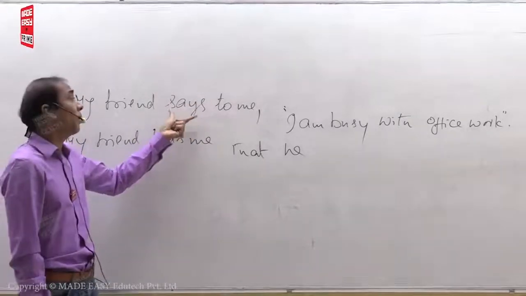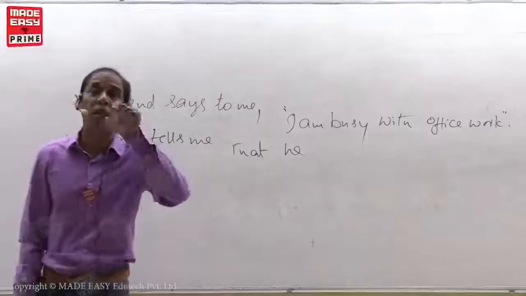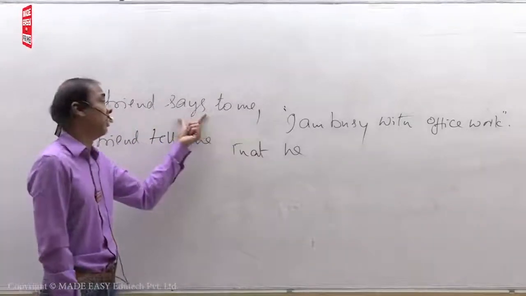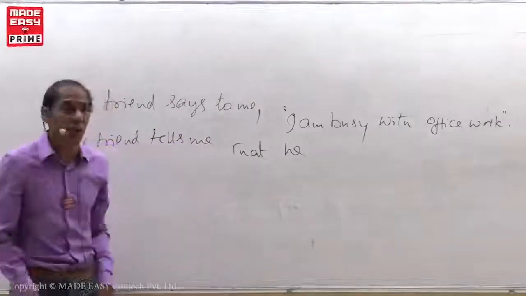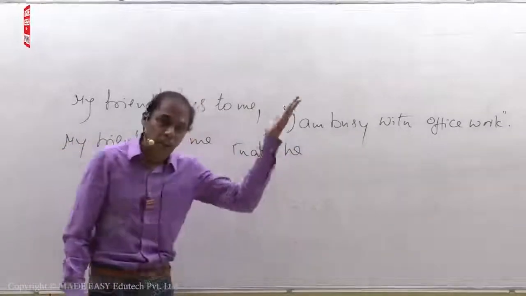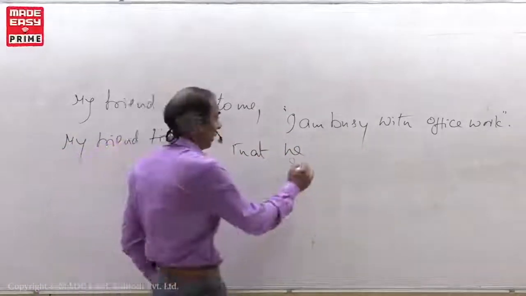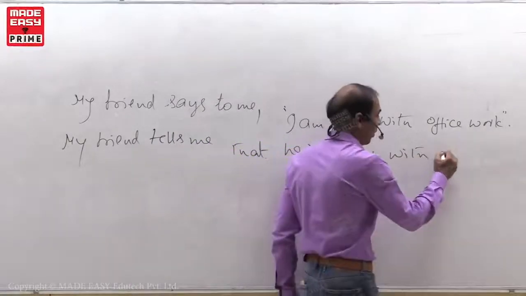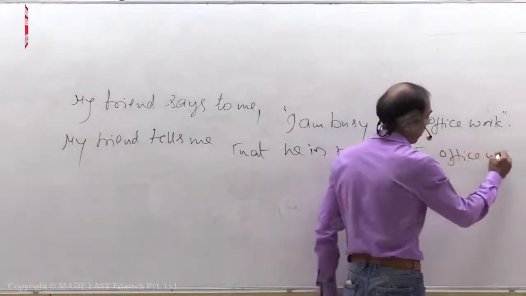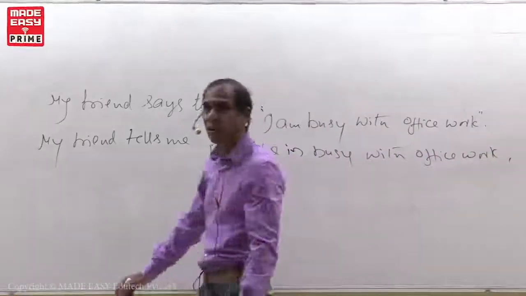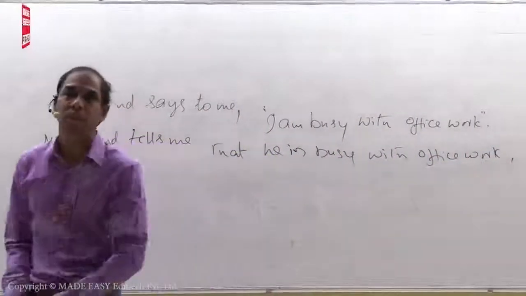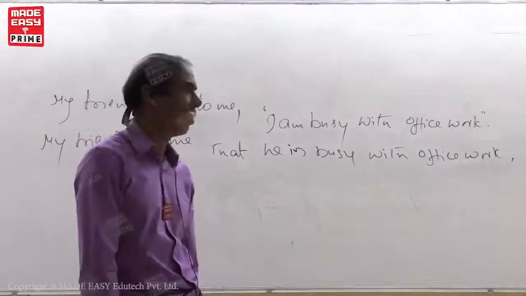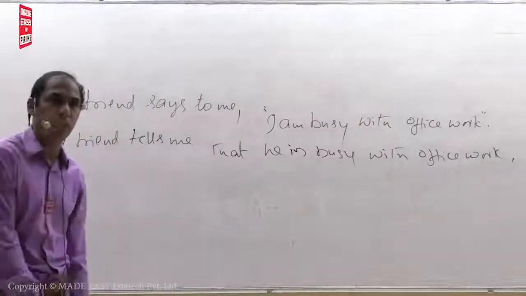What I told you, if the reporting verb is in the form of present perfect tense or in present tense, don't change the tense form. Whatever the tense is given, you have to repeat the same tense. That he is busy with office work. That's it, my students. Very simple.